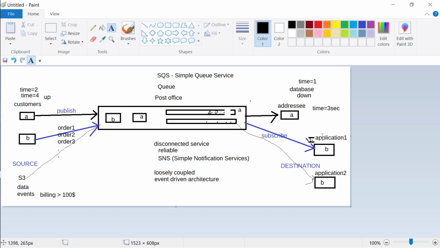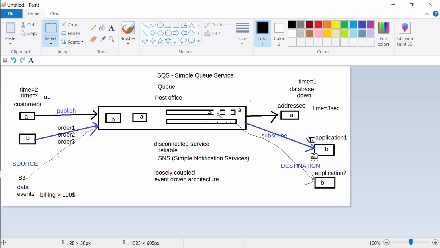Now at time is equal to 4, the database is also up. Now what will the database service application on the right hand side do? It will pull the other records also, right? This is what it is created for. Once it removes from the queue, it is gone then.